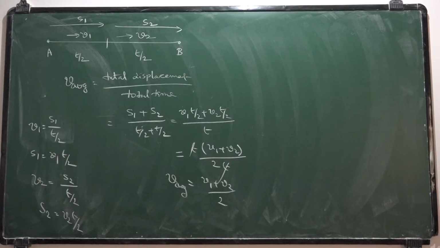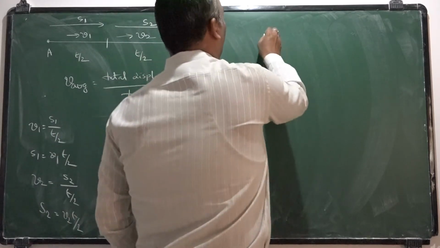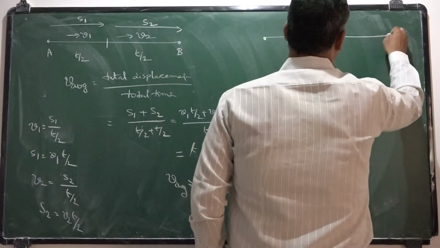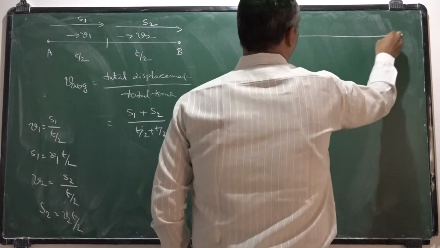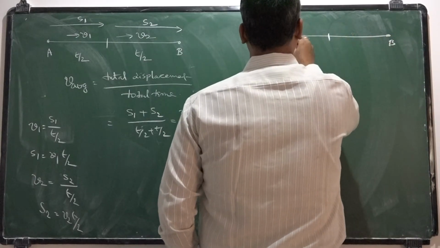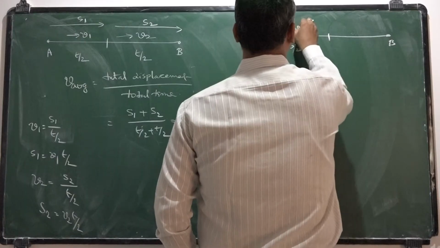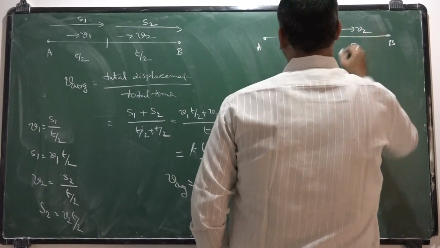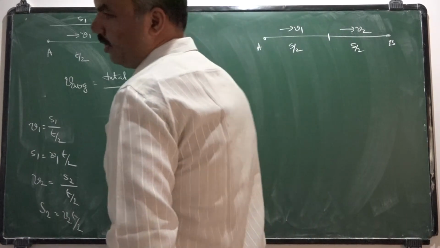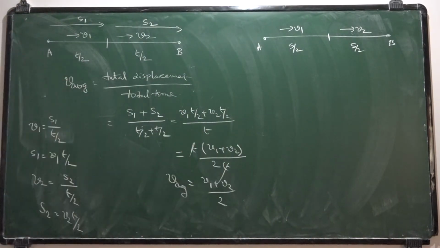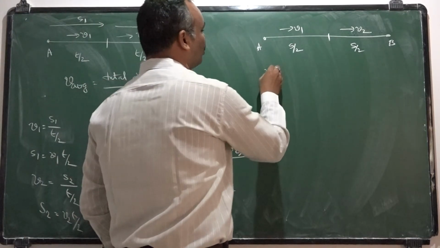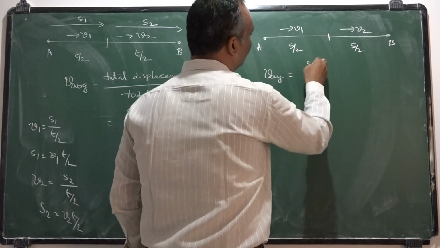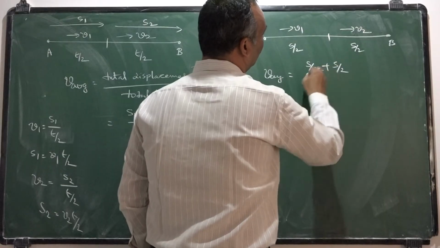Similar case, the body wants to move from A to B such that half of the distance it is moving with V1, and the remaining half of the distance it is moving with V2. Now I would like to find again the average velocity. As we discussed, average velocity is defined as total displacement, that is S by 2 plus S by 2, by total time.